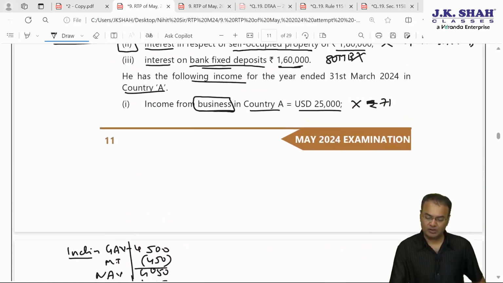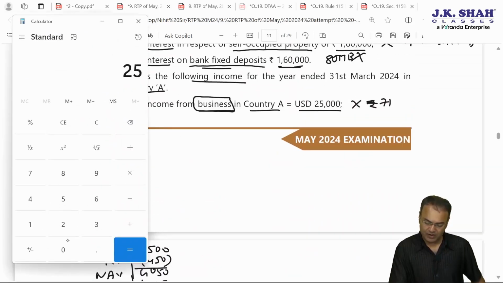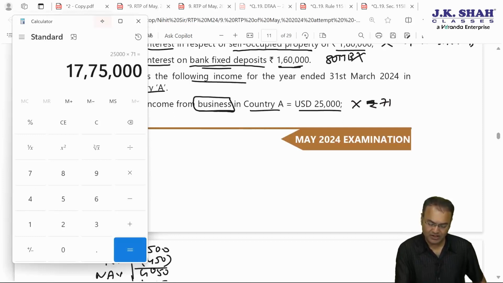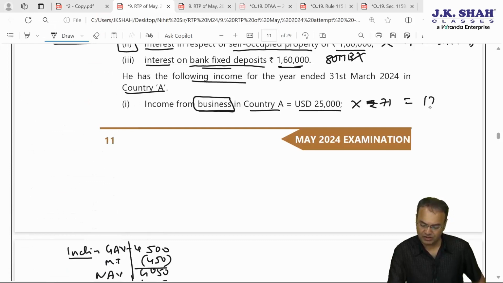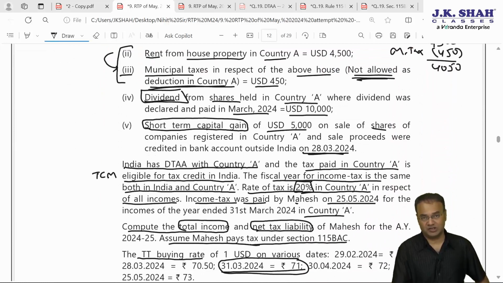As far as PGBP income was concerned, let's finish off the calculation of that part also. 25,000 into 71 will be 17,75,000. 17.75 lakh. Okay. So 3 points are done. Now fourth and fifth, dividend and STCG.